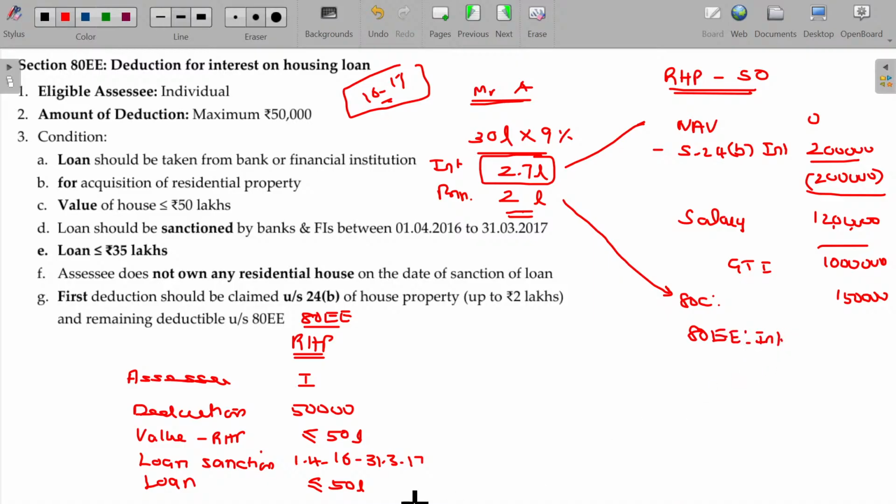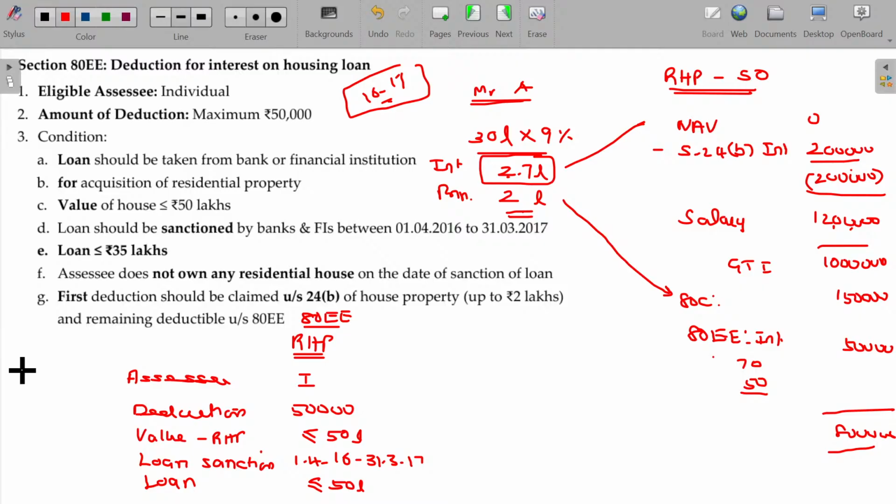Interest. How much? The interest not claimed under section 24B can be claimable here subject to a maximum of 50. Out of 270, already 2 lakhs claimed, so we still have 70,000 rupees, but as per section 80EE the limit is only 50. So 50 can be claimable. So finally the taxable income being 8 lakhs. Is that clear?